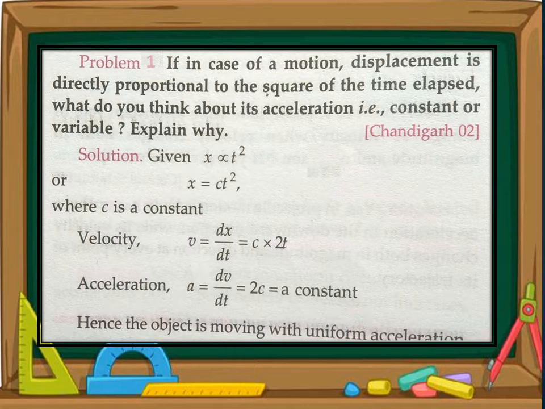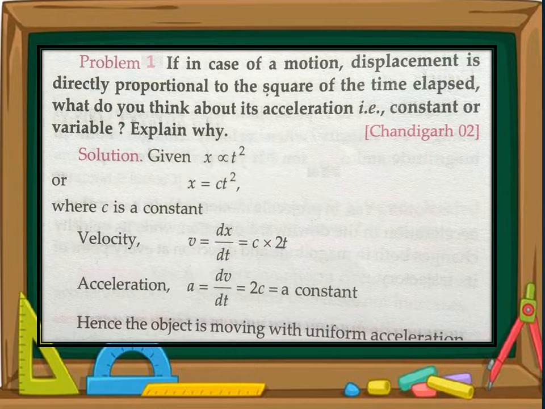I have told you, if displacement is given, the first derivative, that is the differentiation of x with respect to time, gives us velocity, and the differentiation of velocity with respect to time gives us acceleration. So first of all we will differentiate x. Here v is equal to dx by dt. Put the value of x is equal to c into t square. Then c is a constant, take it outside, and differentiation of t square is 2t. So you have velocity is equal to c into 2t.